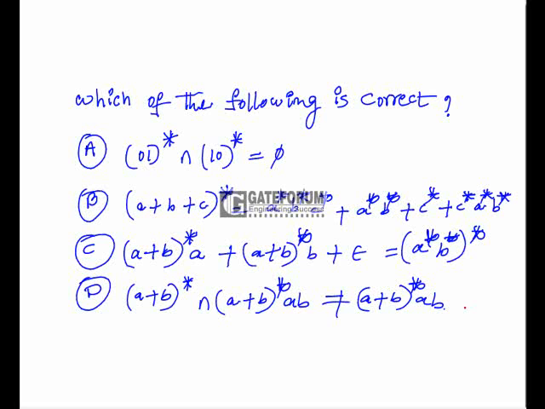Correct. So there were some equalities given in option A. (0 1)* intersection (1 0)* is equal to phi. It is wrong because there is a common string, epsilon. (0 1)* contains epsilon, (1 0)* also contains epsilon. So it cannot be equal to phi.